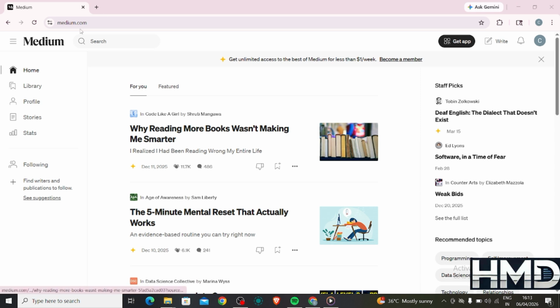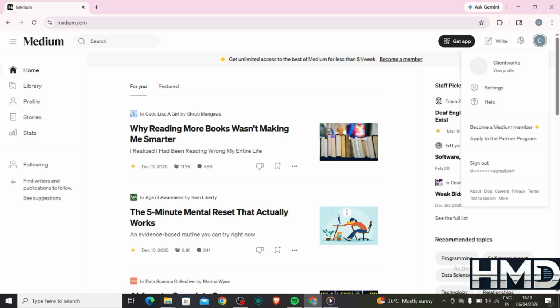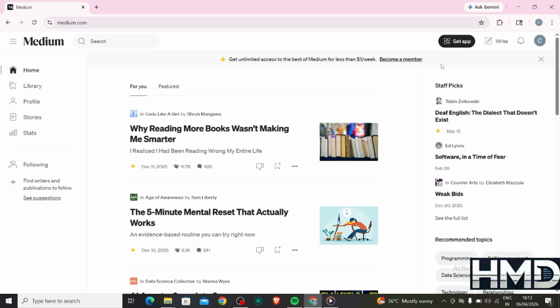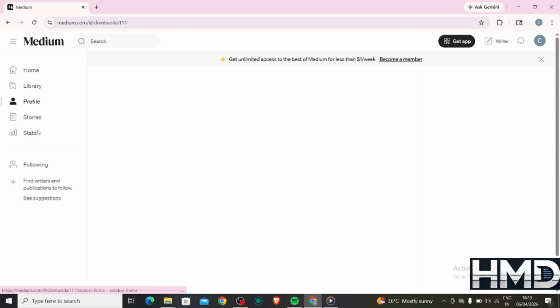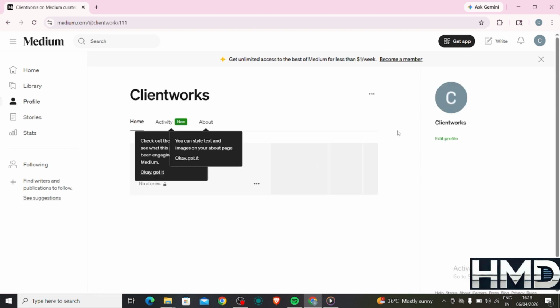First, go to the Medium website and sign up for an account. You can use your email, Google, or social media accounts to get started quickly. Once you're logged in, take a few minutes to set up your profile. Add a profile picture, a short bio, and your interests so readers know what you write about.